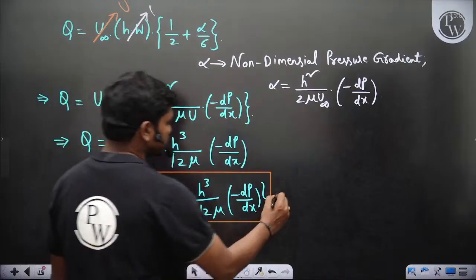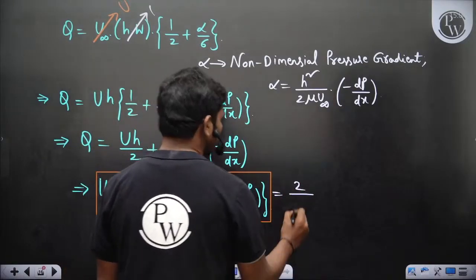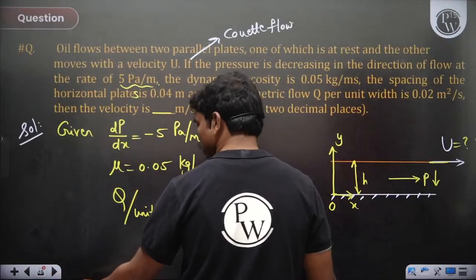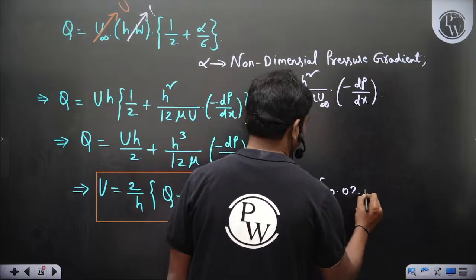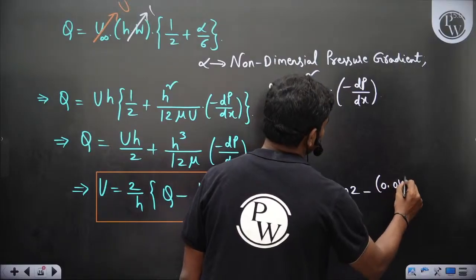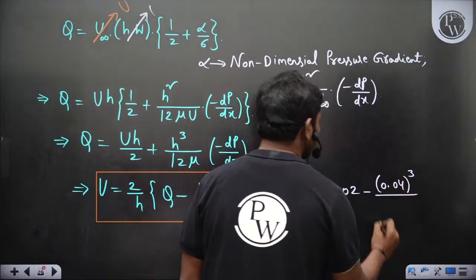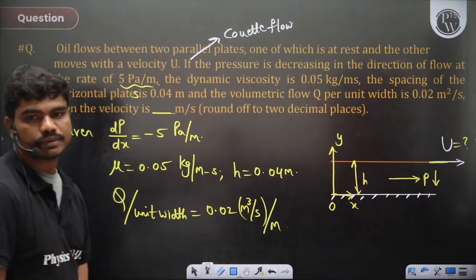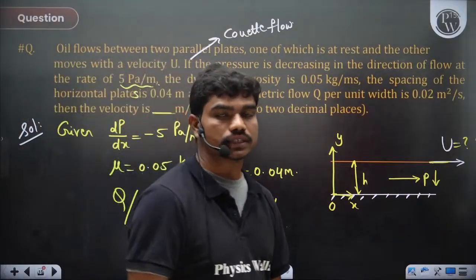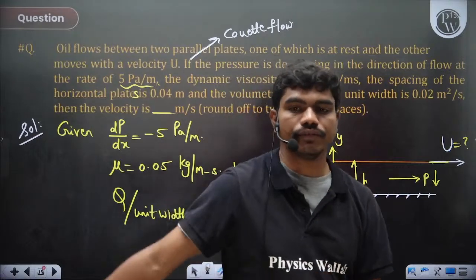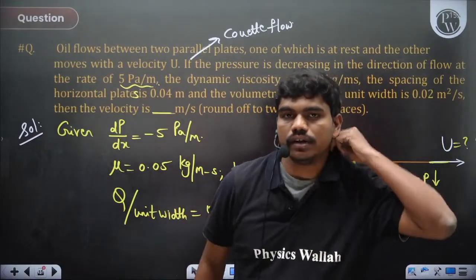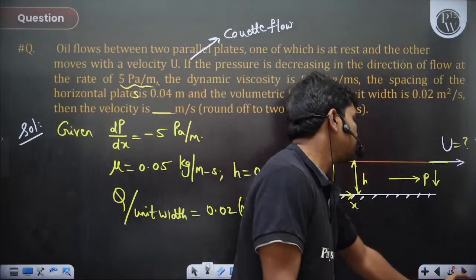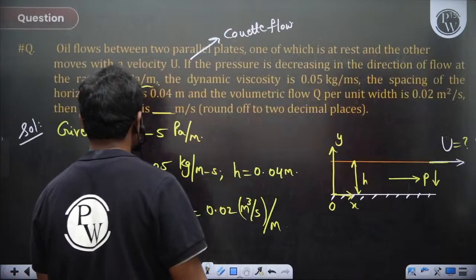Okay, so let's see. You have the values, no? Let's put it. 2 by H, what is this H? 4 centimeters. Q, what is the discharge? Discharge is 0.02, minus H cube by 12 into mu. What would be mu? Dynamic viscosity is 0.05 kg per meter second. We have seen kg per meter second or Pascal second, the conversion factor is 1. If something is given in kg per meter second and you want it in Pascal second, you need not change it. The value remains the same. So 0.05.